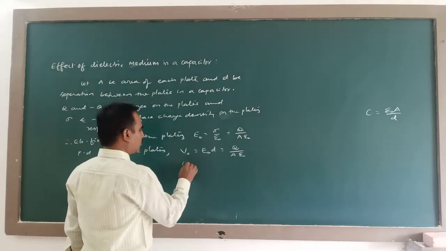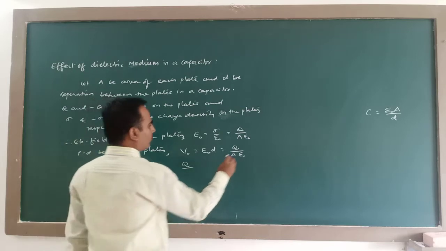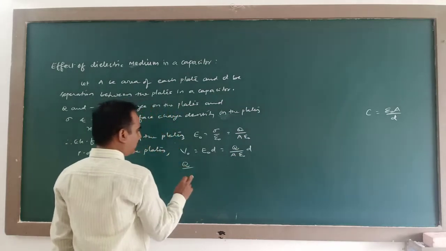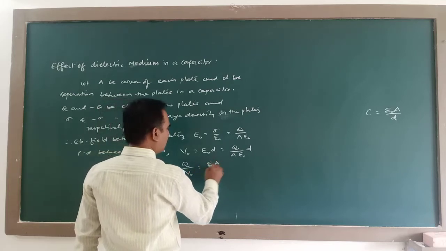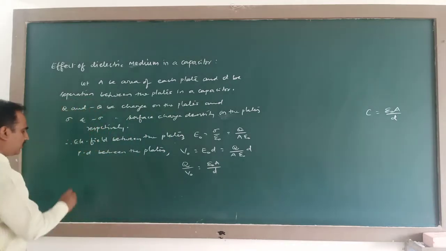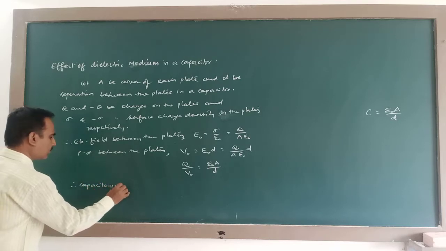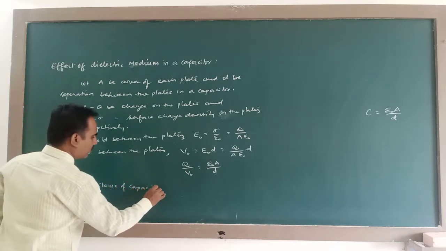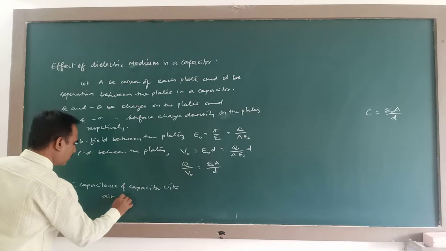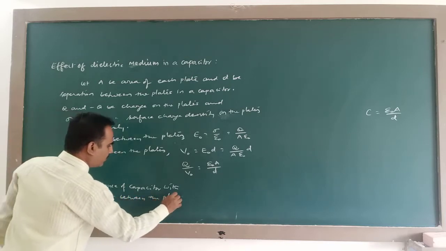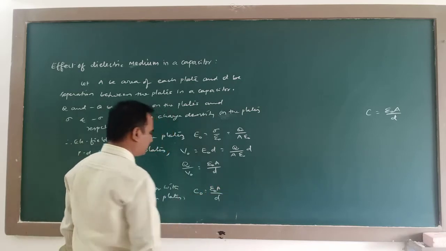So if I find this Q divided by V naught, this is epsilon naught A divided by D. Therefore, capacitance of capacitor with air between the plates, C naught is equal to epsilon naught A divided by D.